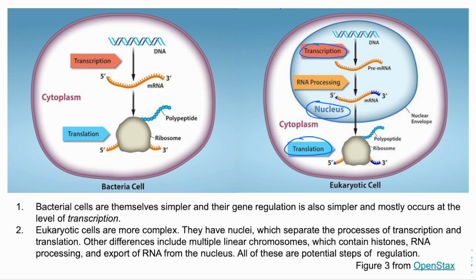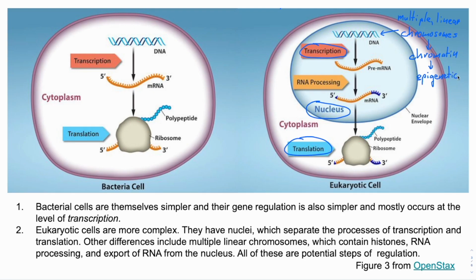There's more to it than that, though. Eukaryotic cells have large linear chromosomes as compared to the smaller circular chromosomes of prokaryotes. They're also wrapped around proteins called histones and are highly compacted in cells. This affords another important level of regulation. How tightly compacted the chromatin structure is dictates which genes can be expressed. This level of regulation is often called epigenetics, which we'll explore further a little later on.